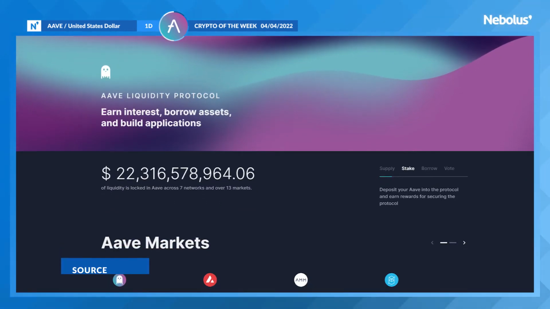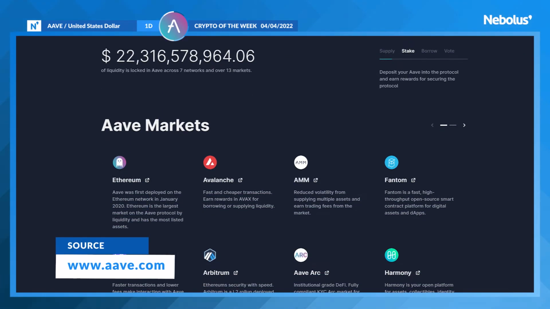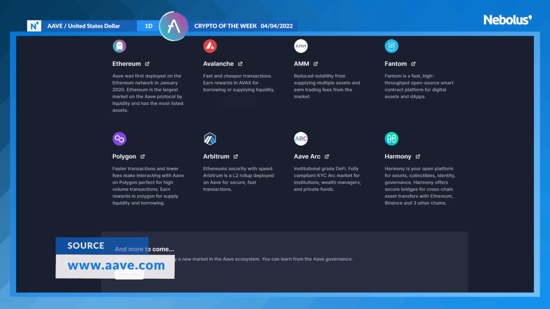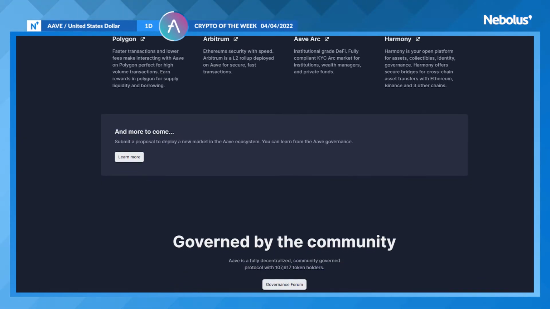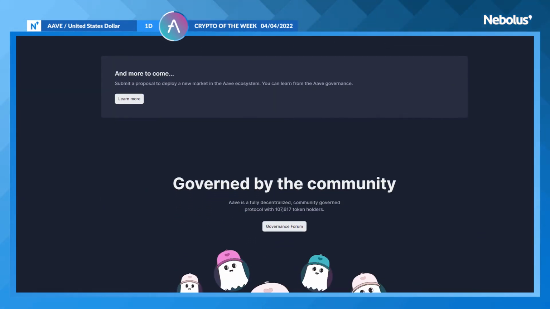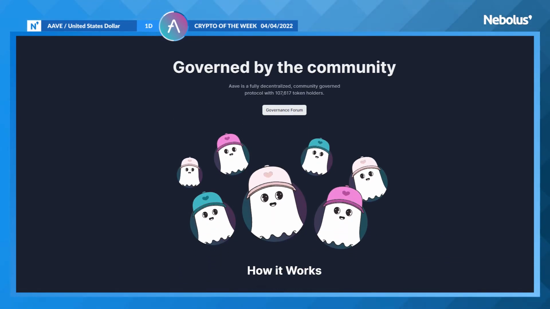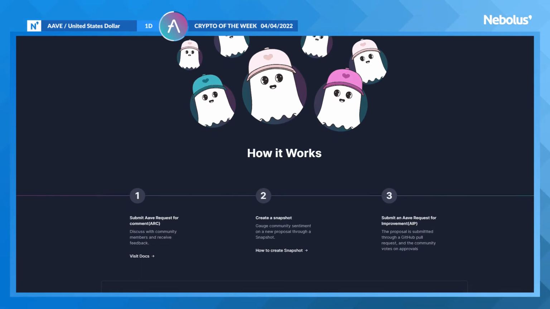The AAVE Protocol is a lending and borrowing platform which allows you to earn interest by depositing digital assets in specially created liquidity groups. The AAVE token is used to provide discounts on the platform as well as a governance token. One of AAVE's star products are the flash loans, loans without guarantee which must be returned almost instantly.